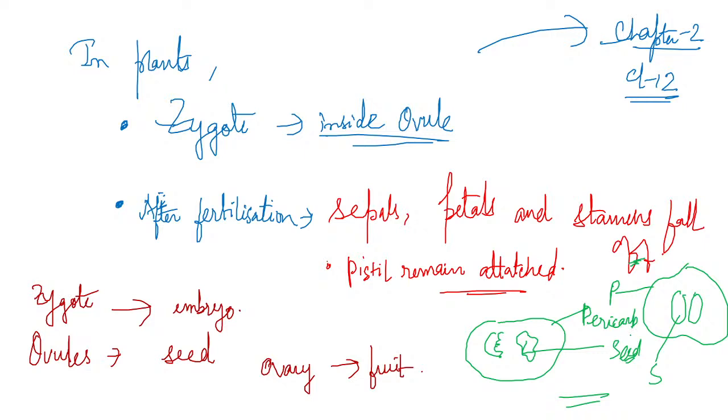Now we totally end this session. The process of development of the embryo from the zygote is called embryogenesis. We have completed the flowering plants. After fertilization, the ovary develops into fruit, and the ovule develops into the mature seed. Inside the mature seed is the progenitor of the next generation, that is the embryo.